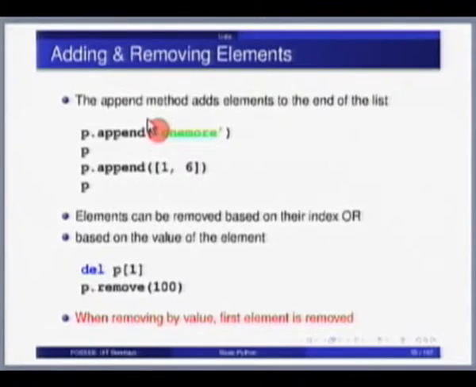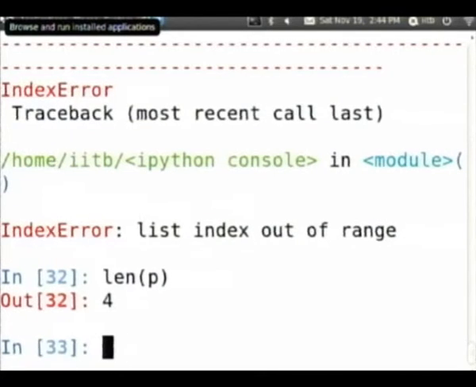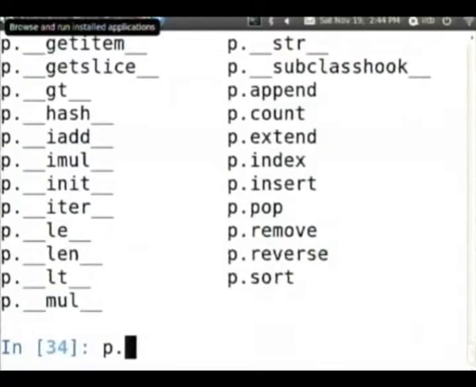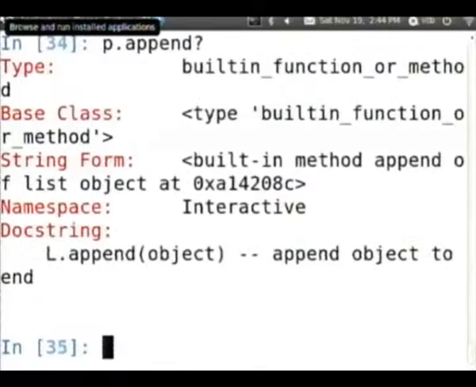Now unlike strings, lists are mutable, which means I can change a list in place. So how do you find out all the methods of a list? Remember what P is, P dot tab. Look at all the methods that don't have an underscore. So P dot append, P dot count. Let's look at append, P dot append question mark. It says append object to end.